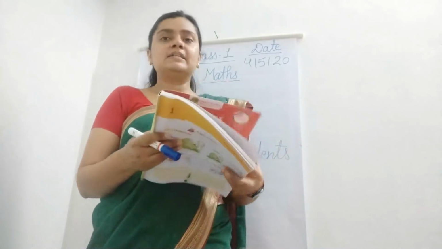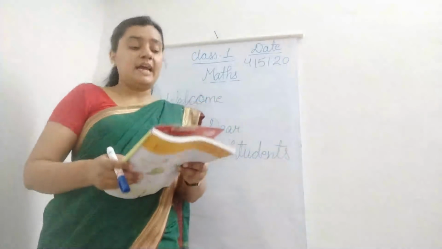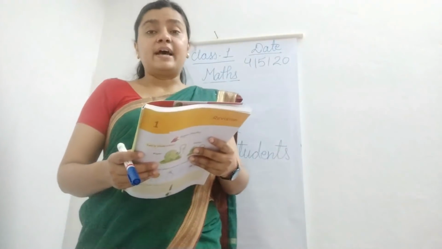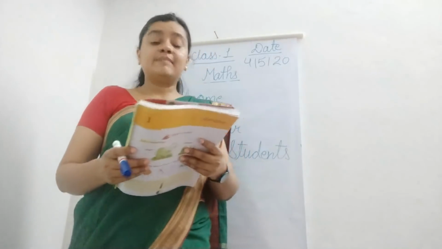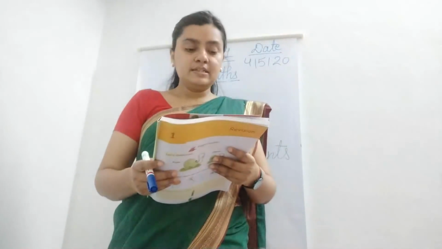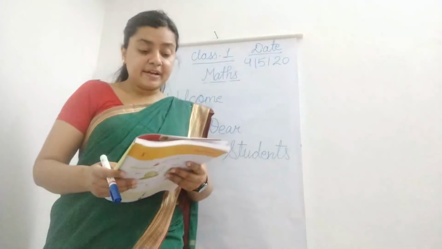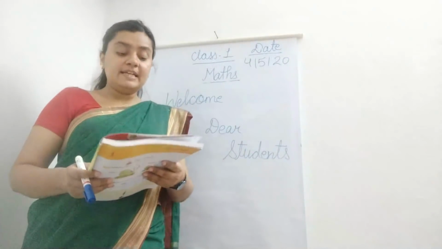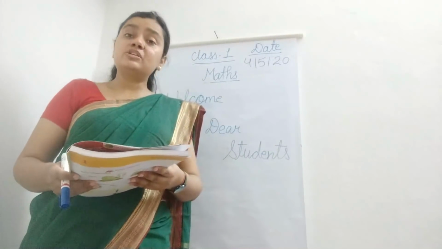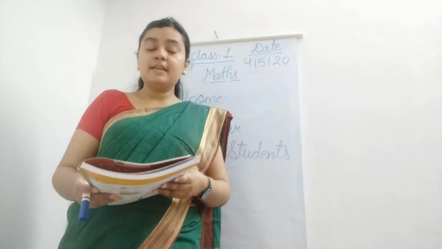In maths, this year we will be doing 15 chapters, and their names are Chapter 1, Revision, Chapter 2, Numbers up to 9 and 0, Chapter 3, Ordinal Numbers, Chapter 4, Numbers 10 to 20, Chapter 5, Shapes Around Us, Chapter 6, Numbers 1 to 100, Chapter 7, Addition, Chapter 8, Subtraction, Chapter 9, Skip Counting, Chapter 10, Multiplication, Chapter 11, Measurement, Chapter 12, Measurement of Time, Chapter 13, Money, Chapter 14, Patterns, and Chapter 15, Data Handling.